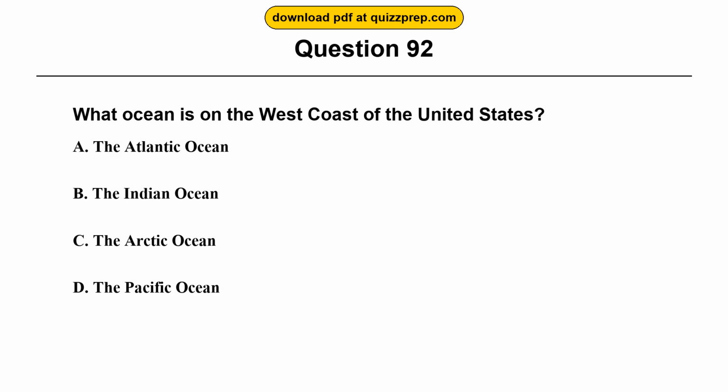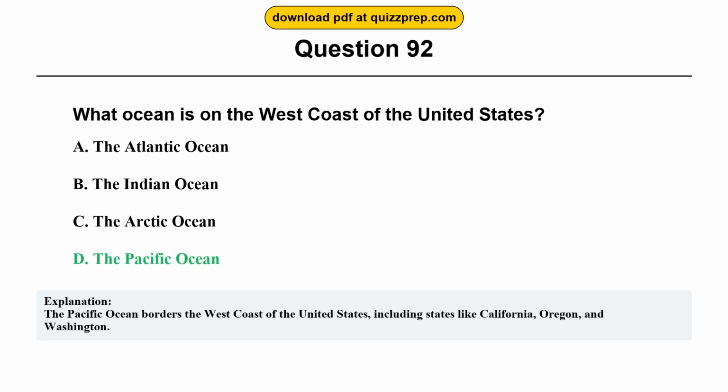Question 92. What ocean is on the west coast of the United States? Option A, the Atlantic Ocean. Option B, the Indian Ocean. Option C, the Arctic Ocean. Option D, the Pacific Ocean. The correct answer is option D, the Pacific Ocean. The Pacific Ocean borders the west coast of the United States, including states like California, Oregon, and Washington.